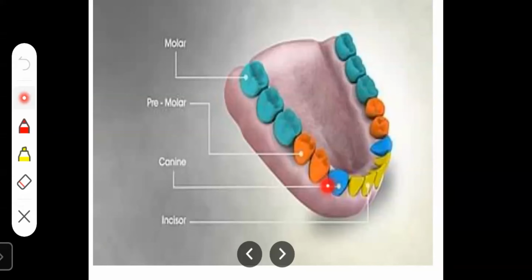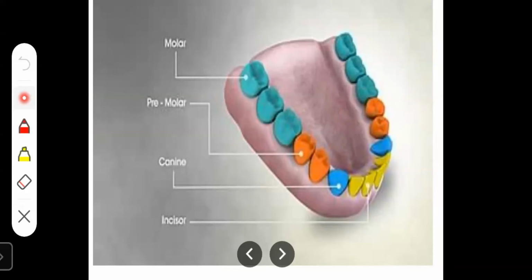See, here are the canine teeth and here are the molar teeth. Between them you have the premolar teeth. They are also used in crushing food.